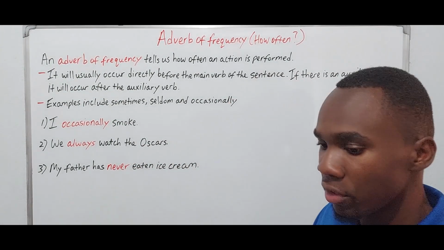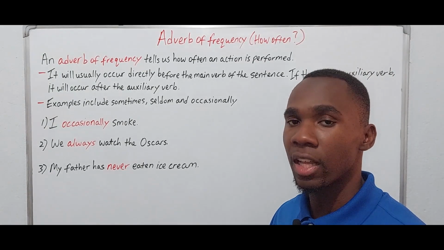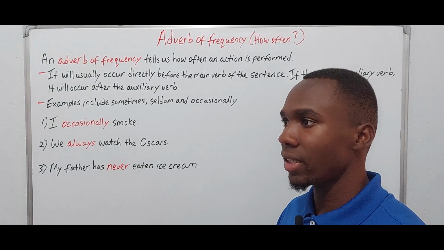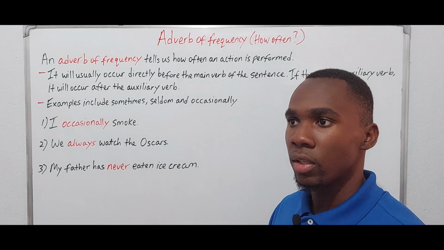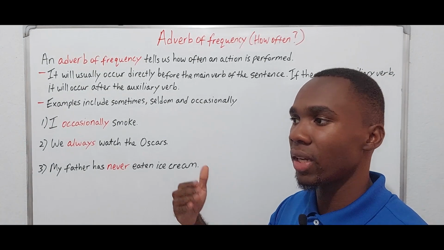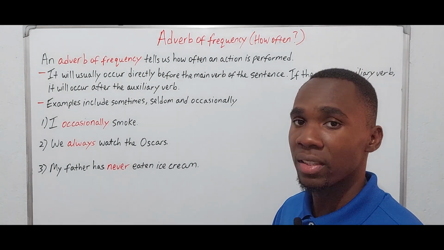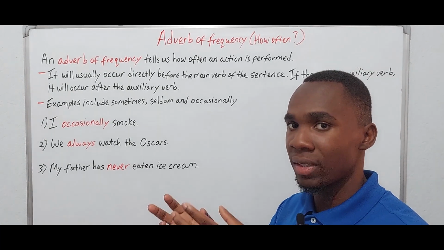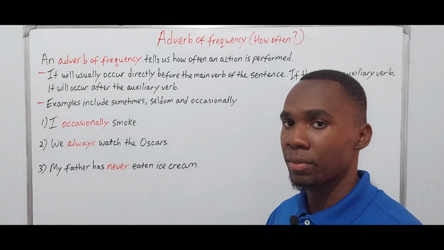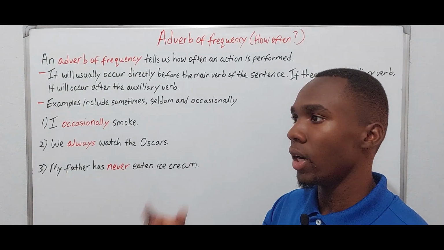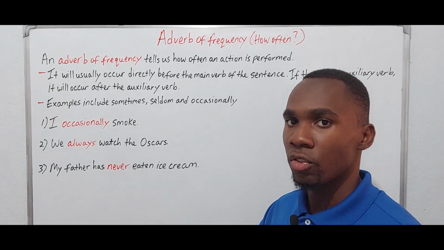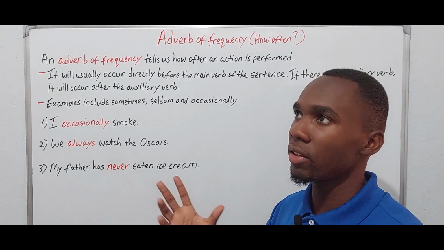So an auxiliary verb would be what we would call a helping verb. So when you have a sentence where there are two verbs, you're going to have an auxiliary verb and you're going to have a main verb. So for tenses like the perfect tense, where you have the verb to have plus the past participle, like I have done. So let's give you an example.